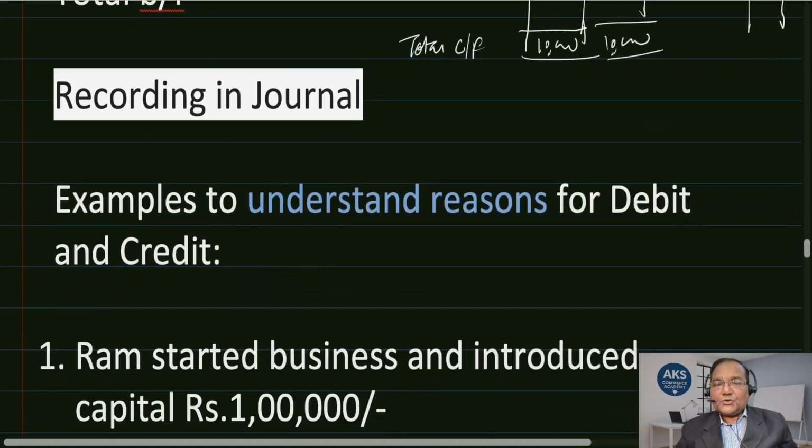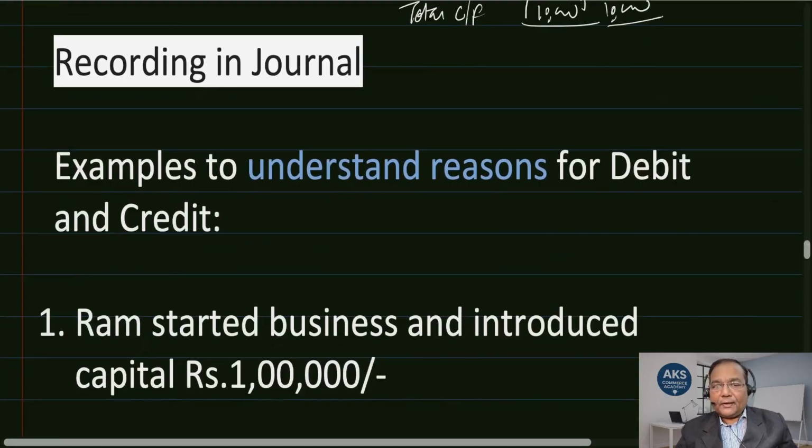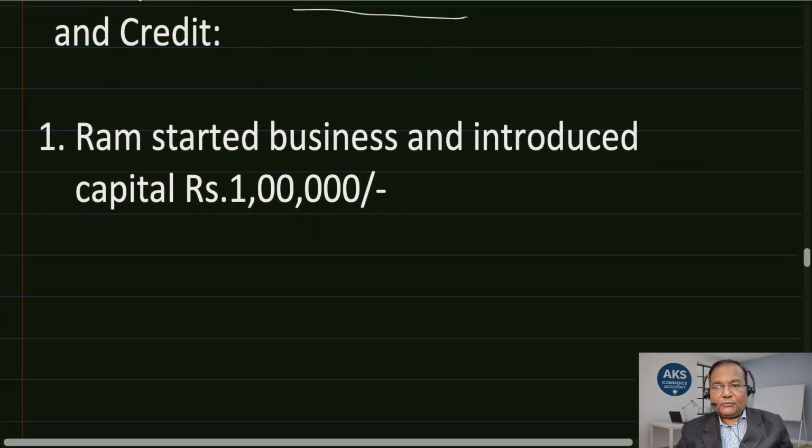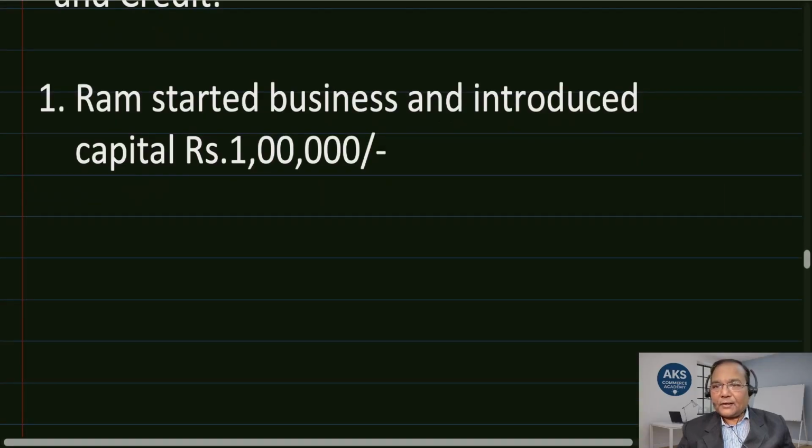Now recording in journal. Let us see how it is done. Examples to understand the reasons for debit and credit. We will take up certain examples and understand debit and credit, why it is debit and credit. Though to a certain extent we have seen in the previous two examples, I will take up a few more as well for you to have a better understanding on this.